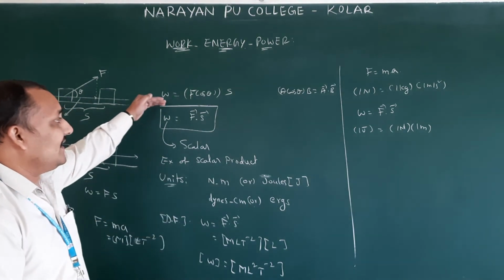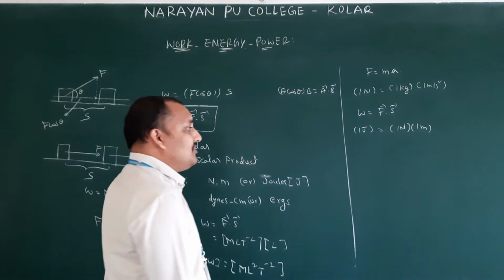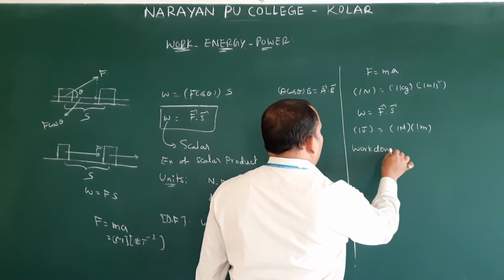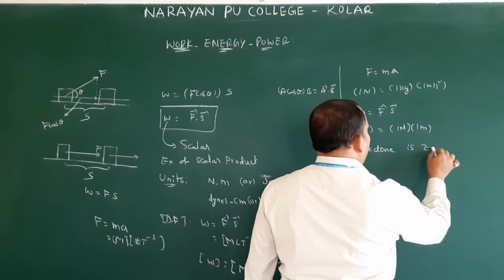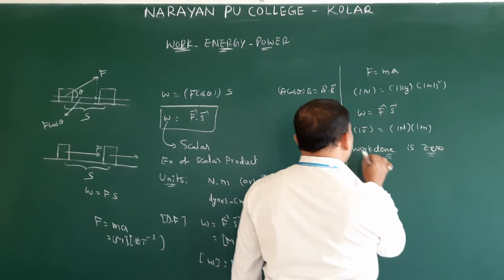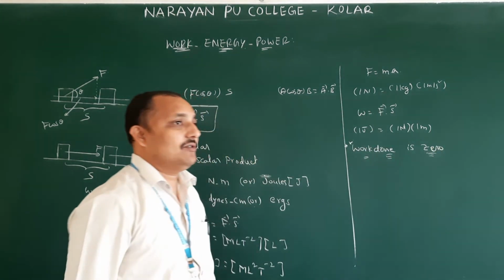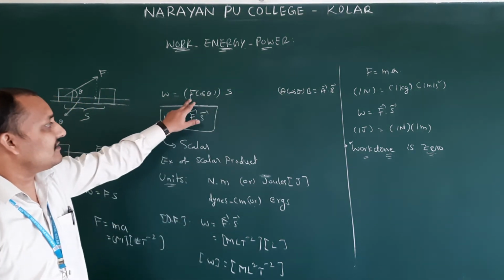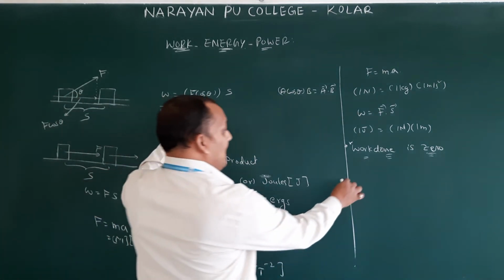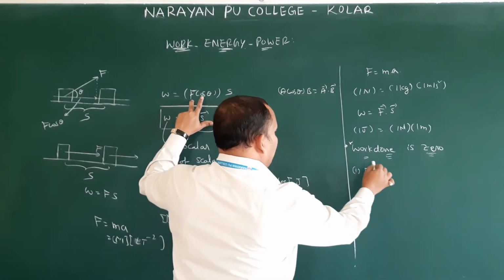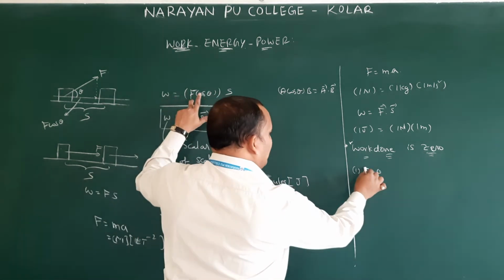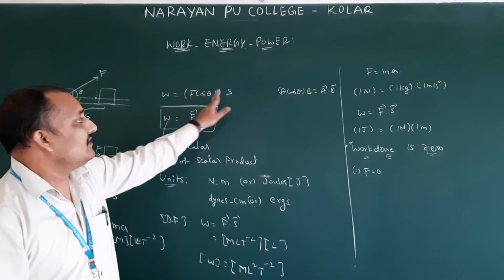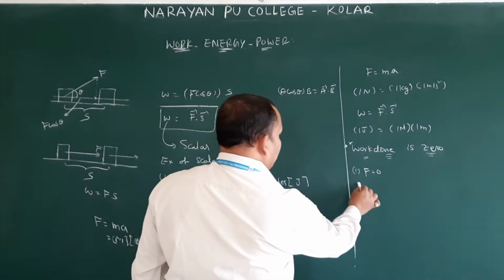Next, different cases: when the work done is said to be 0. They will ask this separately for 1 mark. When is the work said to be 0? If we take the equation W equals F s cos theta. If the applied force is 0, first case, I am not applying any force, then 0 into this is 0.